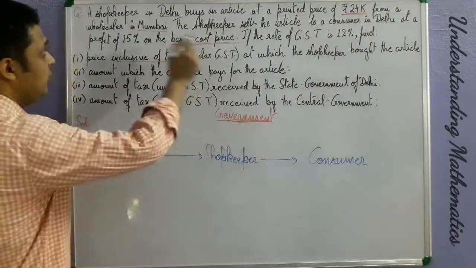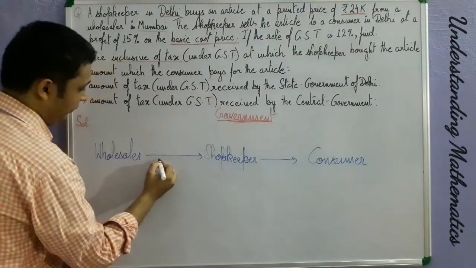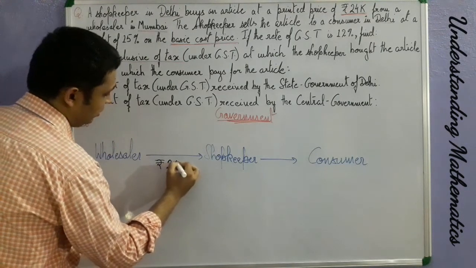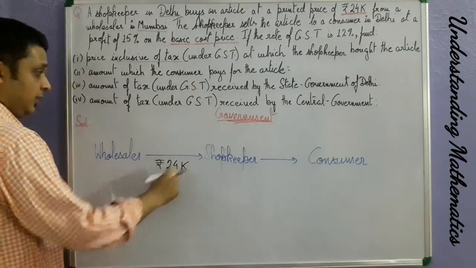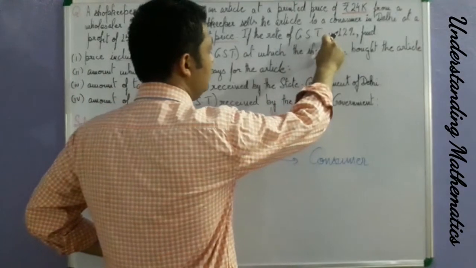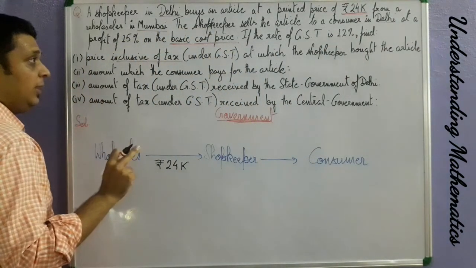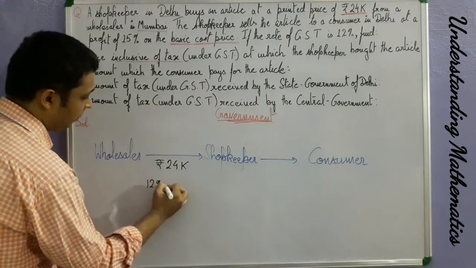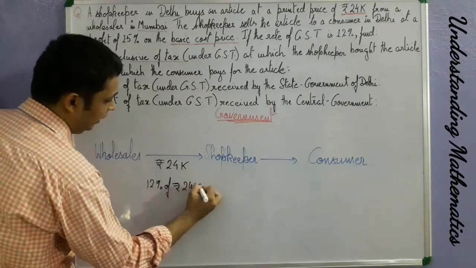So now the first transaction says the shopkeeper buys an article for rupees 24,000. So let us write 24,000 on this arrow. And then since this transaction is seen by the government, isn't it? So now a rate of GST will be applied. That means GST will be levied here. So what is the rate of GST? 12% of GST upon what? Upon rupees 24,000 will be levied here.